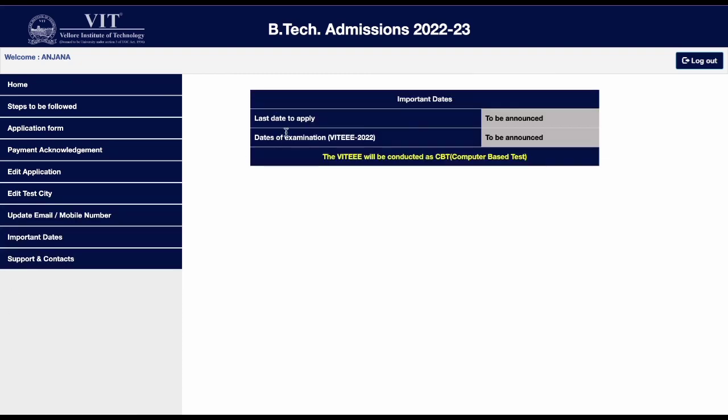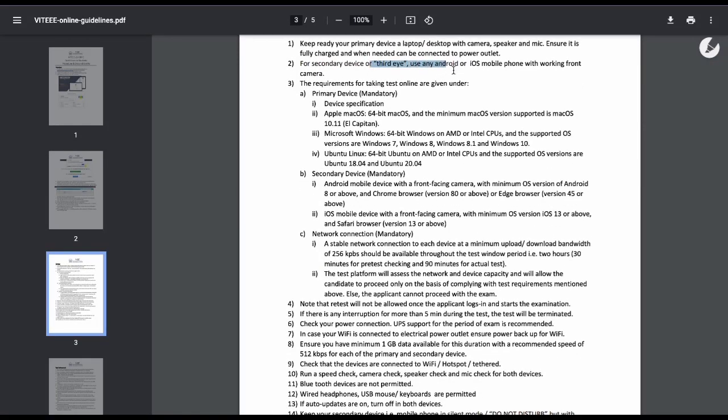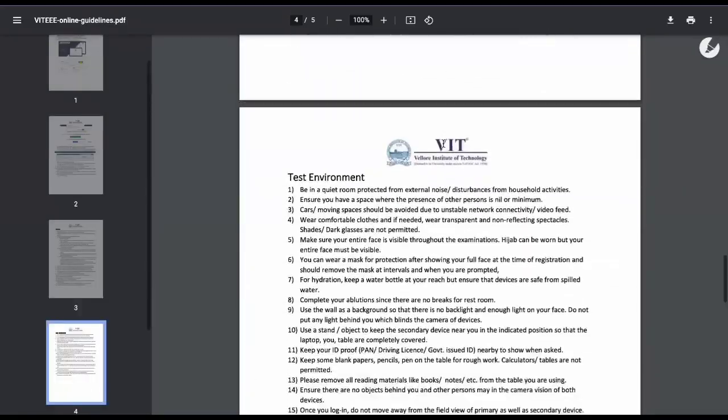And then there is the important date, which is the last date of application, not yet mentioned, and the date of examination is generally after the JEE examination, which is after the board examination. But due to the COVID situation, my examination of the 21-22 batch was taken before the JEE examination, but after the 12th board examination. So you need to keep a check on these dates, which are very important.